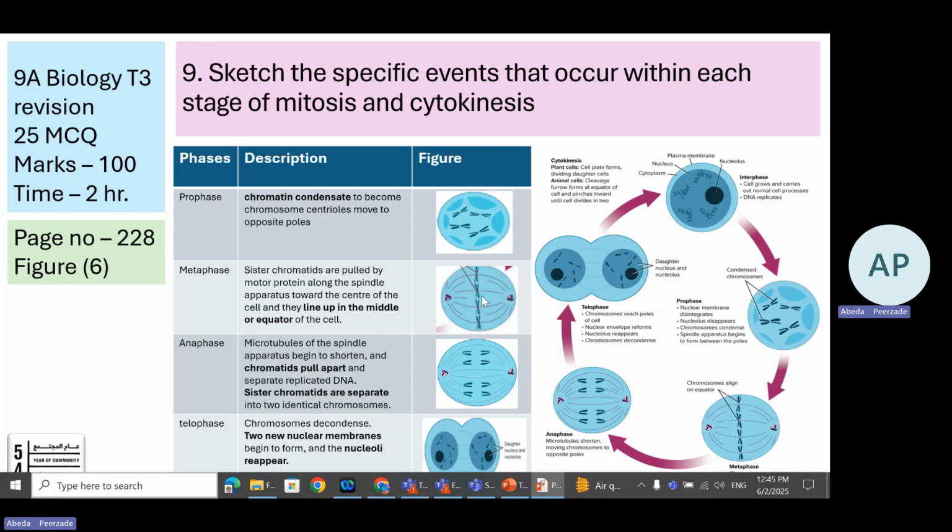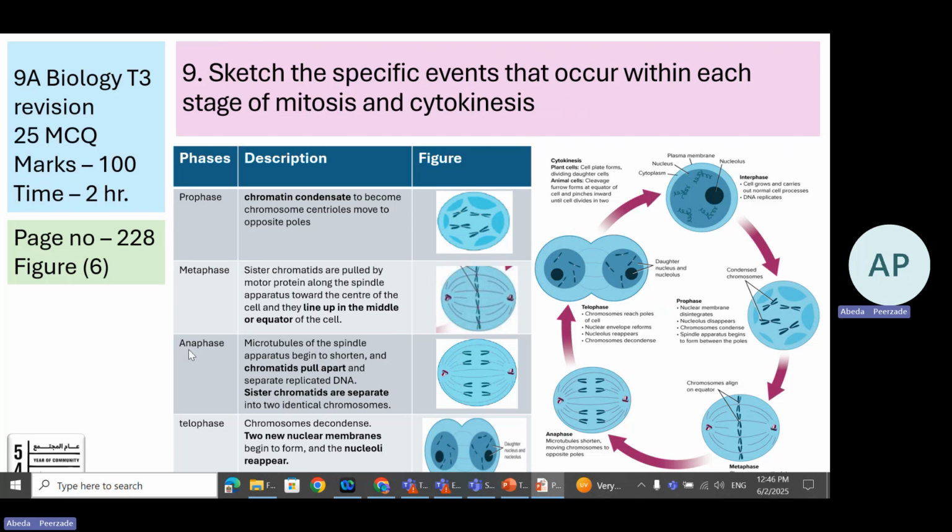Not necessary, I have repeated this again and again, but if you don't find the cell in this position or you find this line as horizontal, that's absolutely okay. That is also a metaphase. The cell can be represented with a vertical or a horizontal line. But if you see all the chromosomes aligned on the equator or in the middle line, that is metaphase.